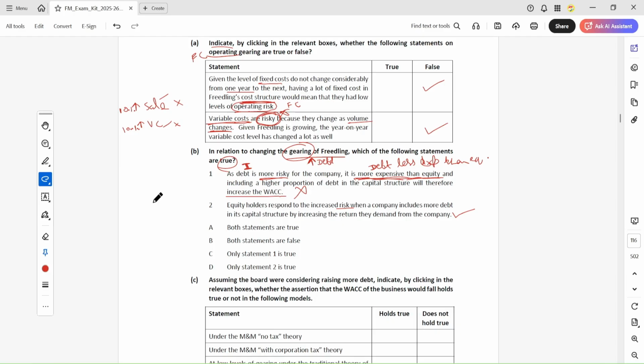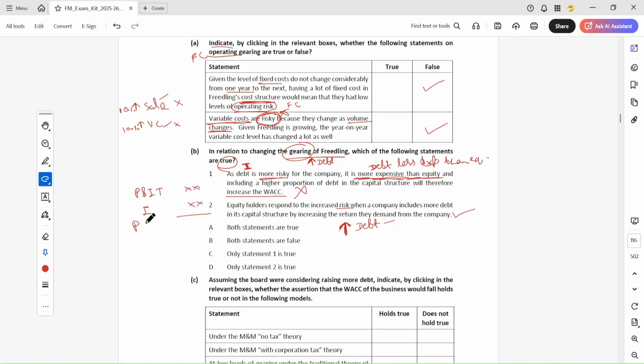And you know that in the traditional theory, when you increase the debt, then the future debt holders and equity holders will consider this company as risky because this debt interest is paid here.